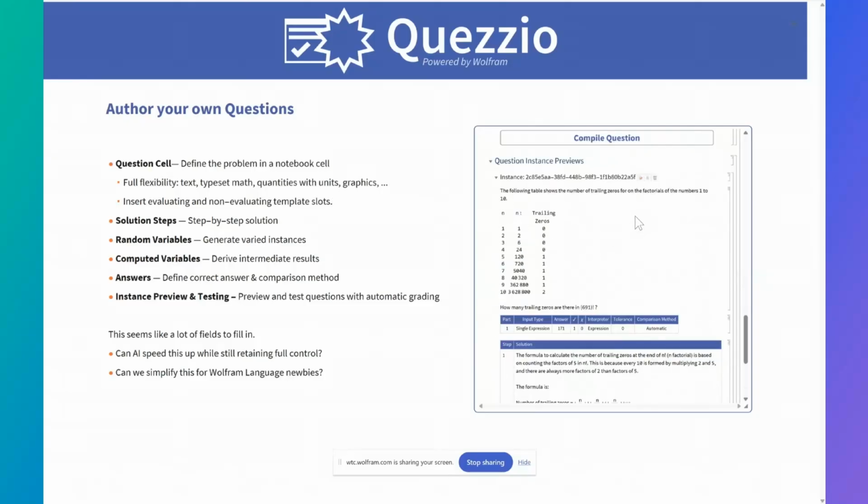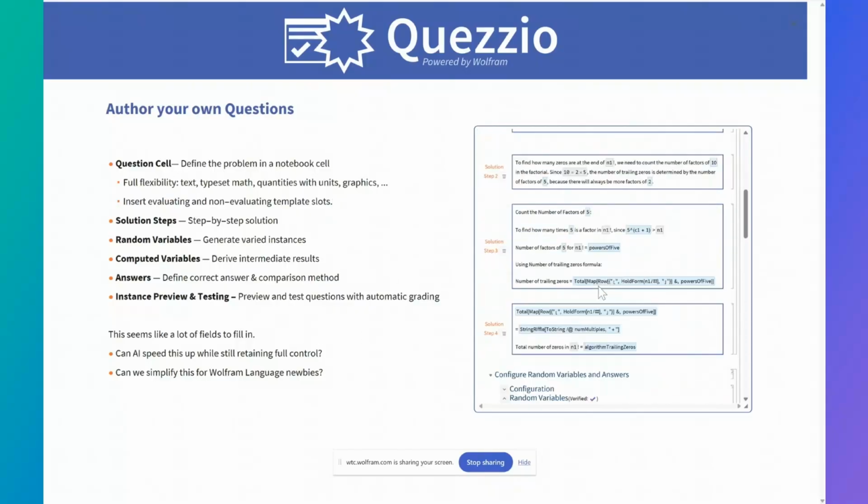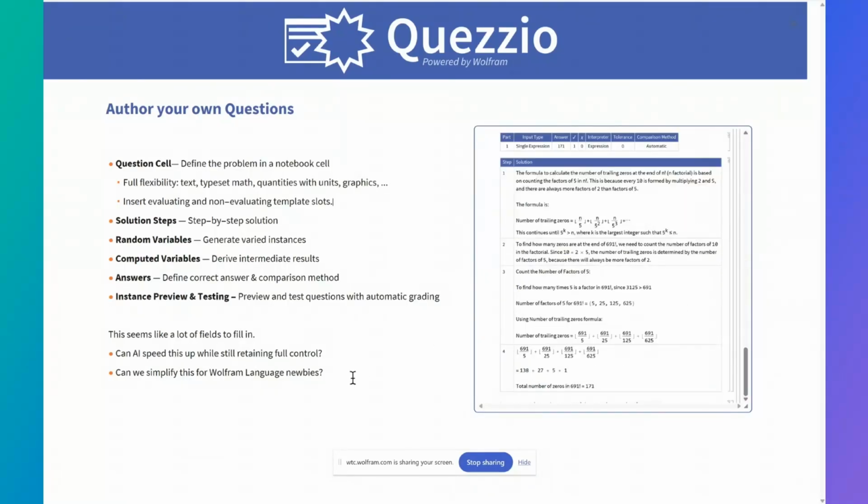Also inside of the template notebook, we have the ability to generate preview instances, as well as test the grading directly inside of this notebook, and also preview what an instance of the question would look like in a web interface. But this seems like quite a lot of fields to fill in, so this could be quite a bit of work. So the question here is, can we use AI to speed this up while still retaining full control? And in doing so, can we simplify this for anyone who's new to the Wolfram language?